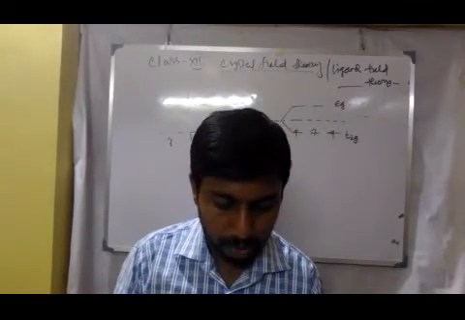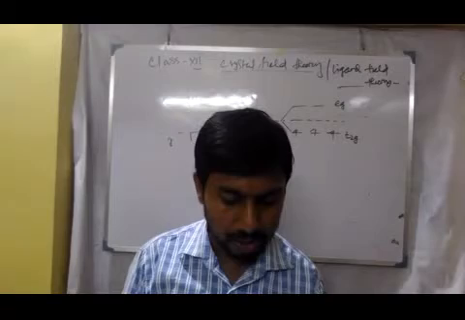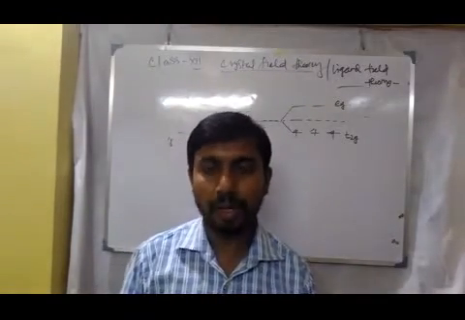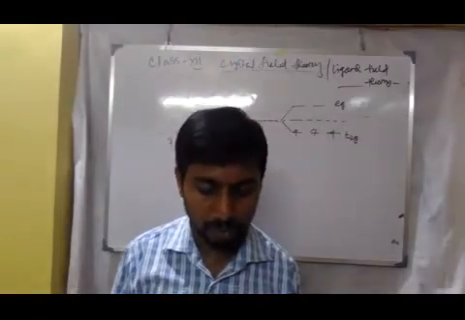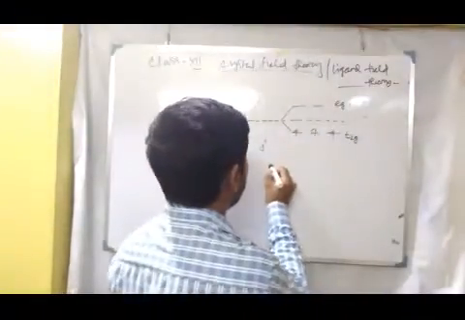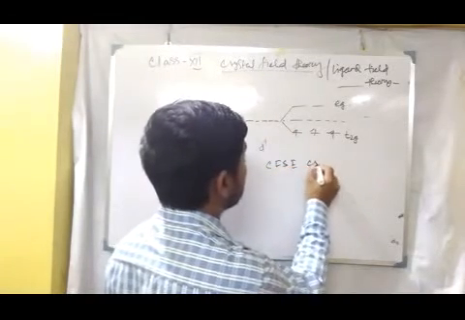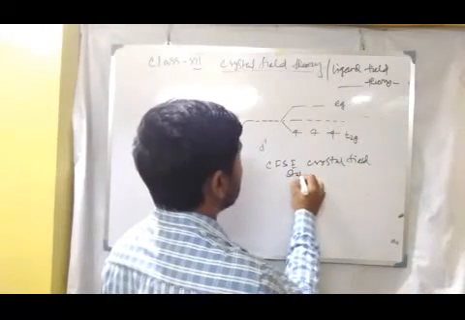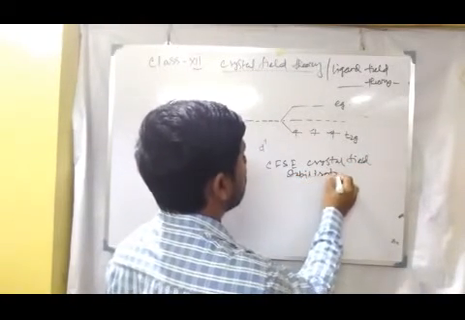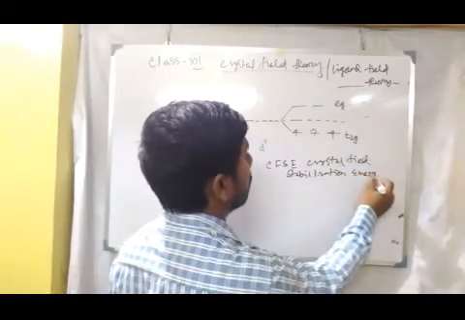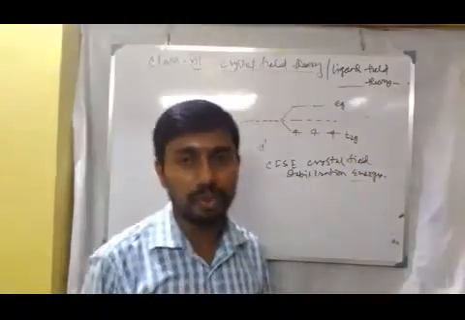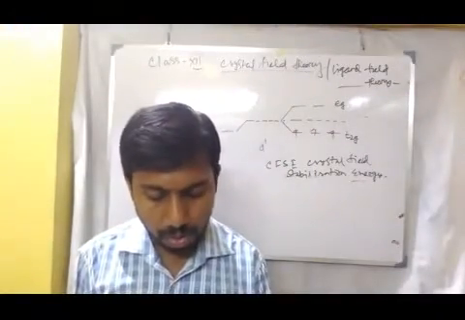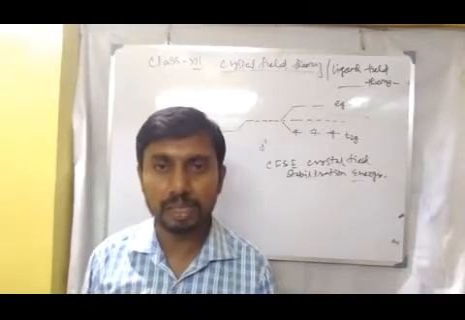I have already discussed the spectrochemical series. Now the stability of the complex is quantitatively measured by the magnitude of the CFSE. What is the full form of CFSE? Crystal field stabilization energy. This is called CFSE, or crystal field stabilization energy. Now how to calculate the CFSE?